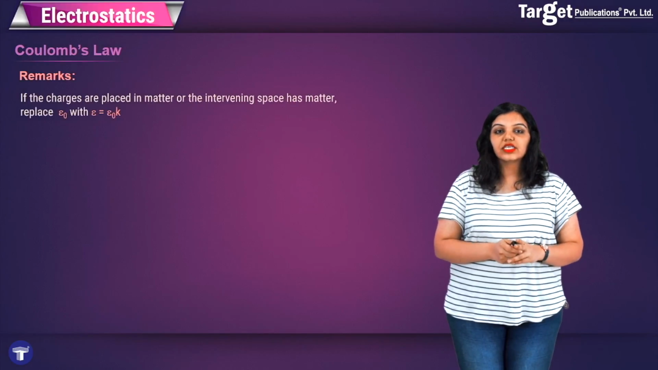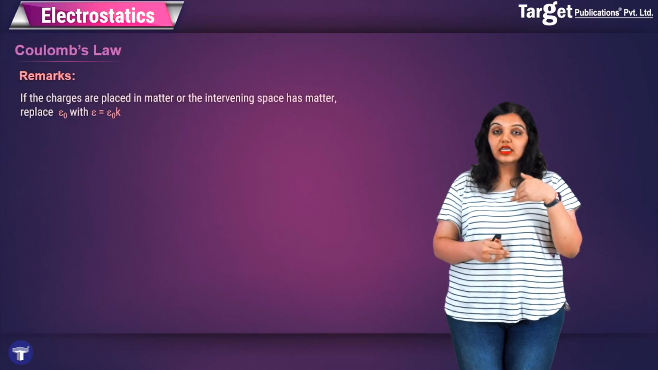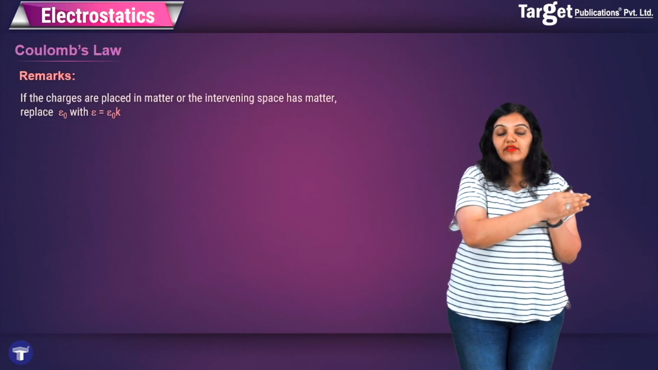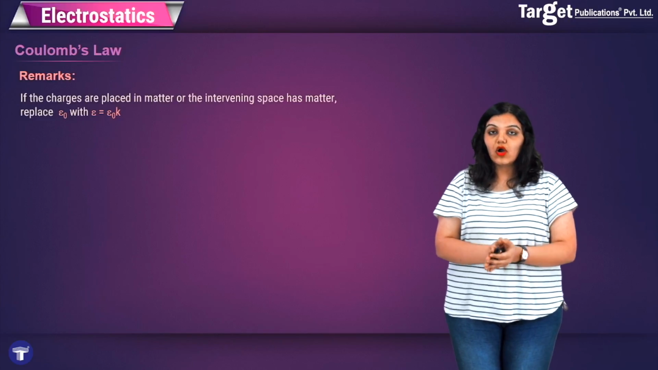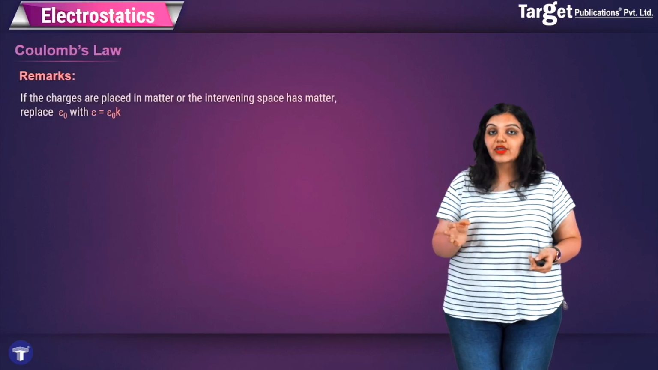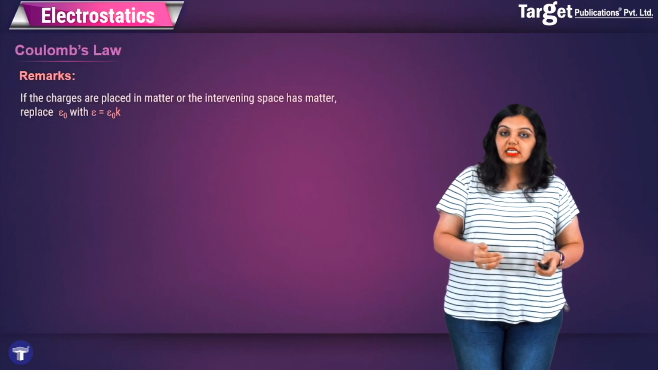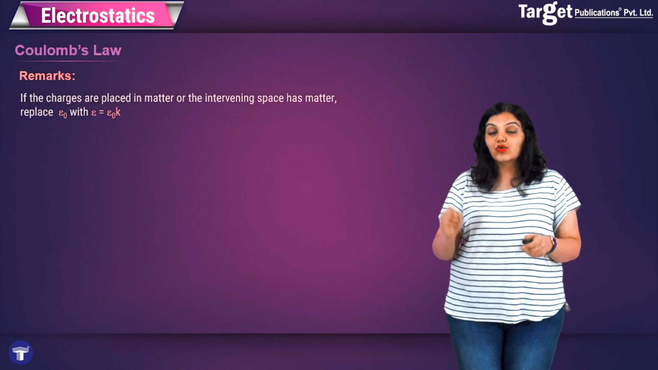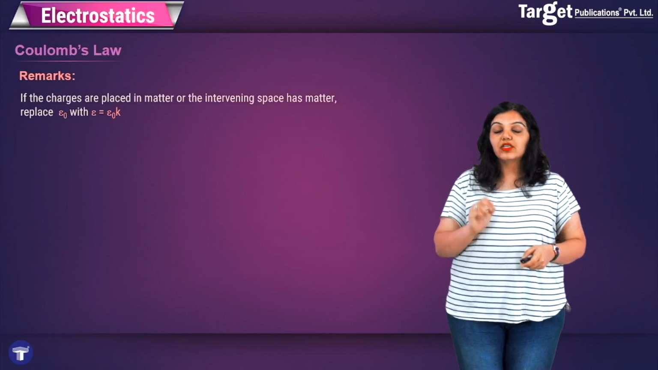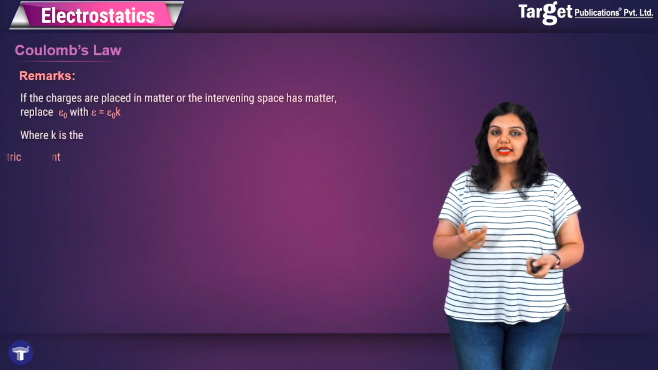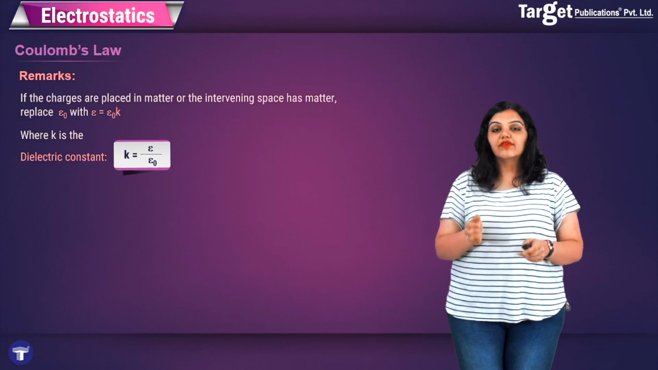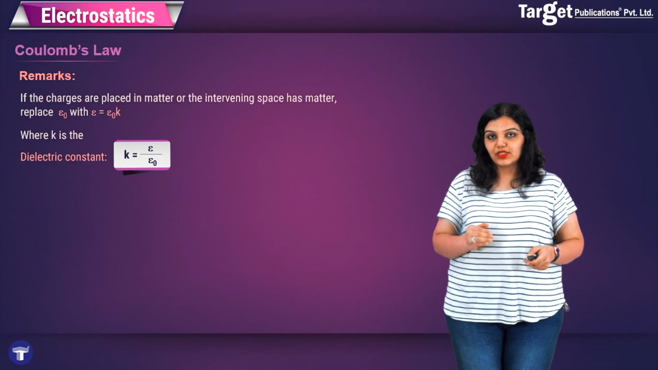Finally, I also want to say that if charges are placed instead in matter, for example, everything that we have discussed so far for Coulomb's law was when these charges are placed in vacuum. Instead of vacuum, if you have some material in which they are placed, then in that case you have to replace epsilon naught with epsilon naught k, where k will be the dielectric constant of that medium given by the ratio of epsilon upon epsilon naught.